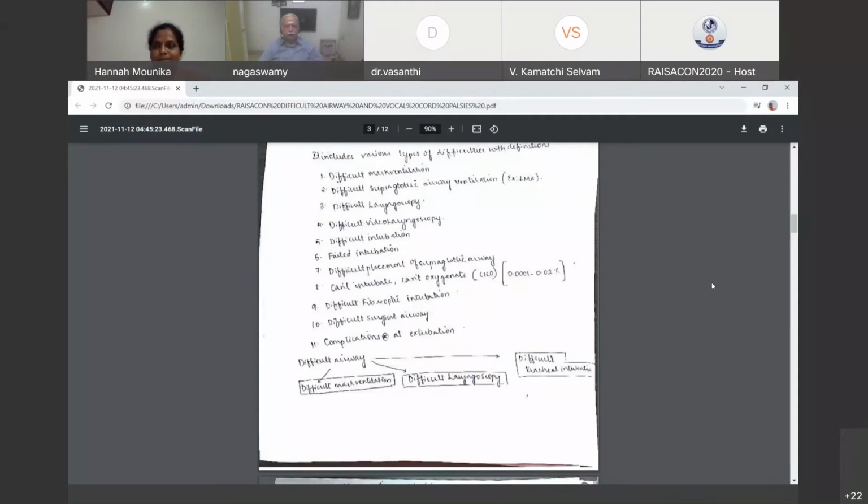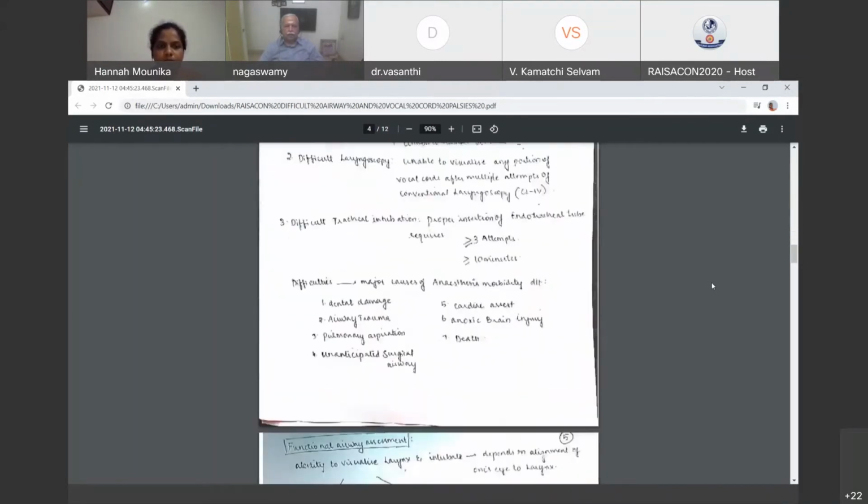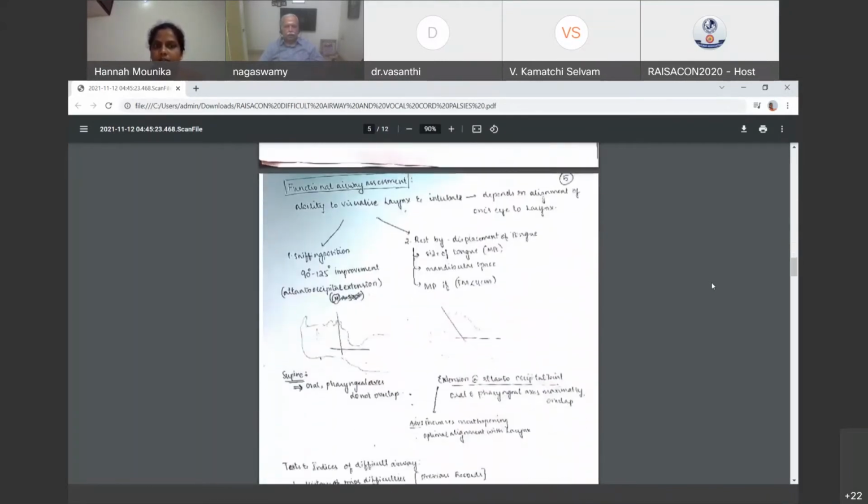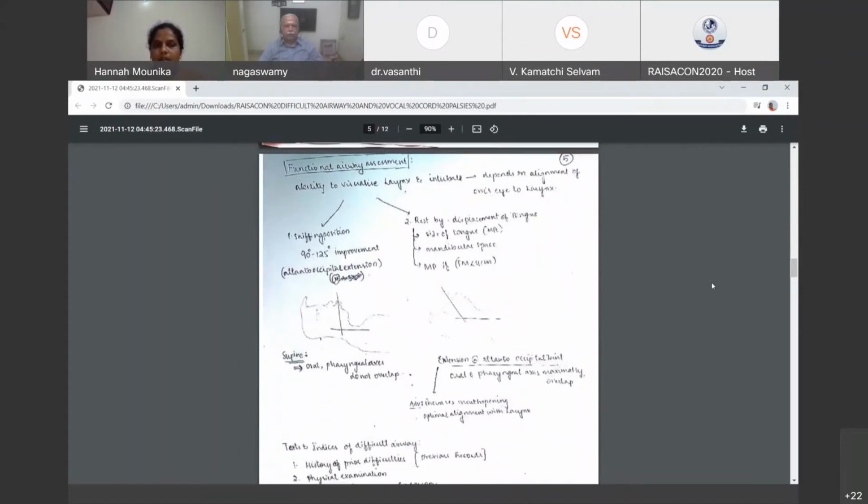But at present, as per the textbook descriptions, a conventionally trained student or a practitioner gets trained only with a Macintosh or a Miller blade laryngoscope. Okay, so in that situation, you have to have this position, and you must mention the word sniffing position. Okay, that sniffing the morning air. Do you know who described that sniffing position?